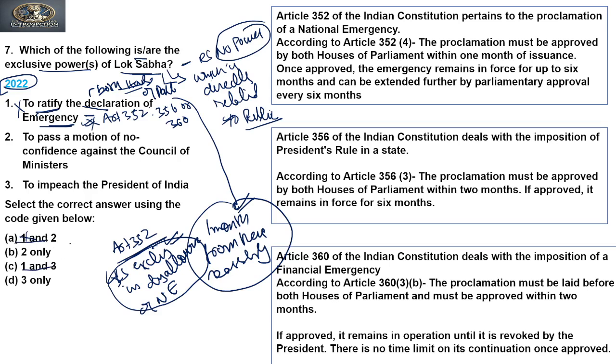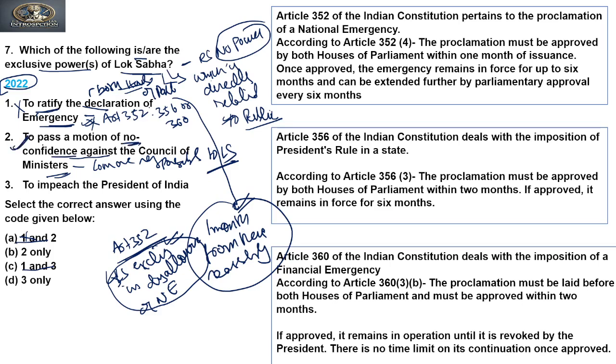Now we are left with either 2 is correct or 3 is correct, right? Now, to pass a motion of no confidence against the Council of Ministers, yes, it is true. Why is it true? Because we know that the Council of Ministers is responsible to the Lok Sabha. It means they are only answerable to the Lok Sabha. They are controlled by the Lok Sabha. So no confidence motions can only be moved in the Lok Sabha. It cannot be moved in the Rajya Sabha. So the Rajya Sabha has no power with respect to no confidence motions.